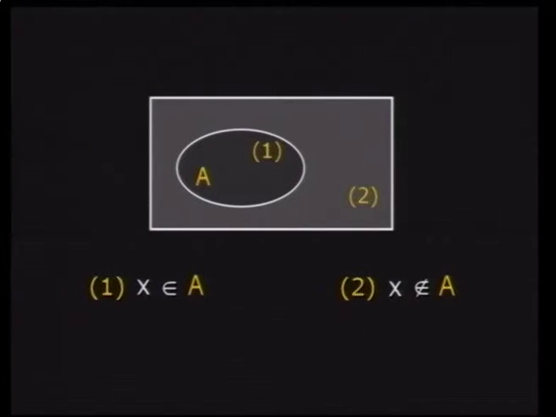Usually, mathematicians use what are called Venn diagrams. In a Venn diagram, they have a universal set, which contains all the possibilities that you have. Then, for example, you have the set of students and the set of students who have succeeded. If you pick a student at random, either the student has succeeded or the student has failed. So X is an element of the set A of successful students, or X is not an element of A, meaning that the student has failed. This is when you have one set.